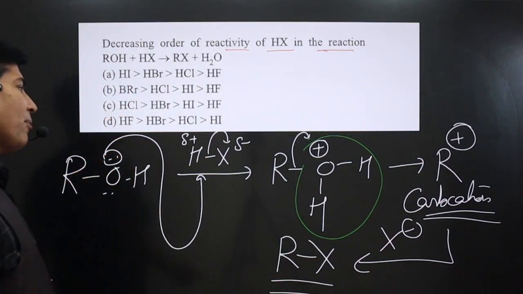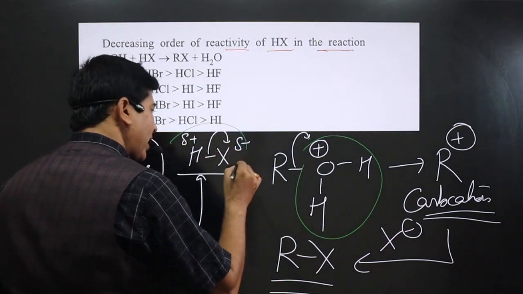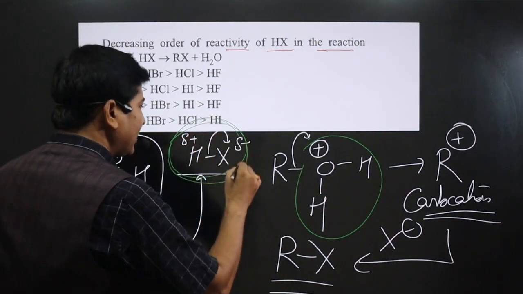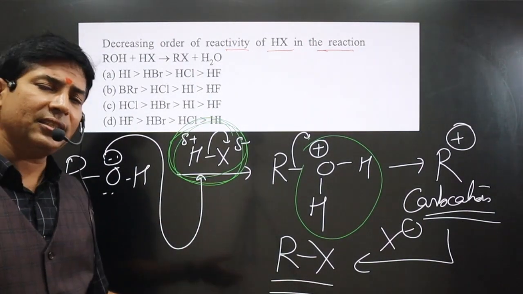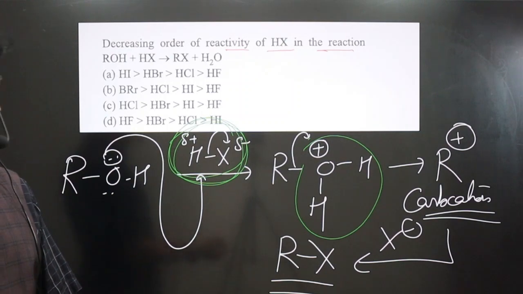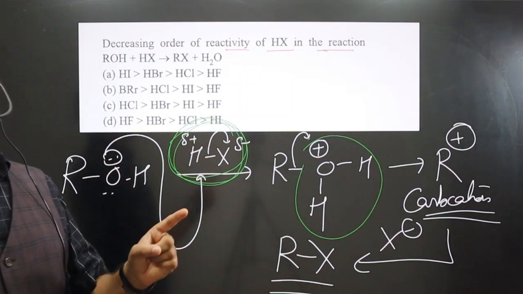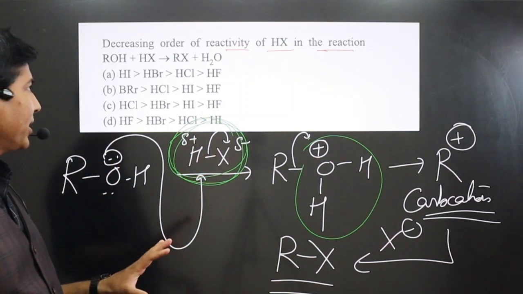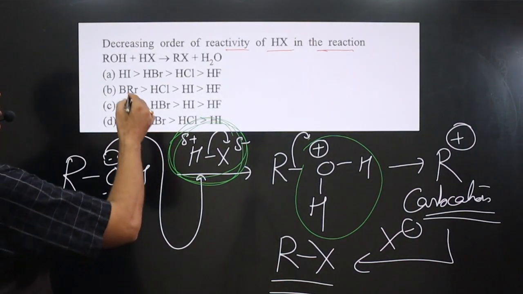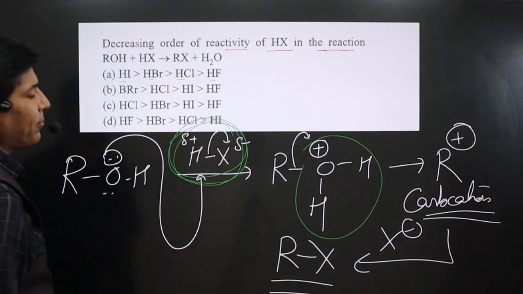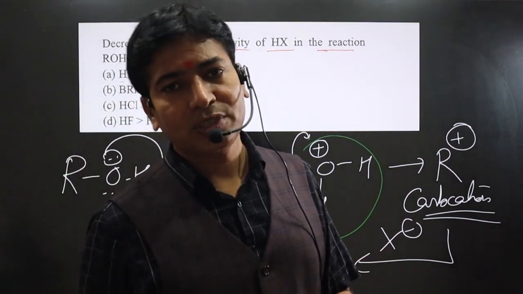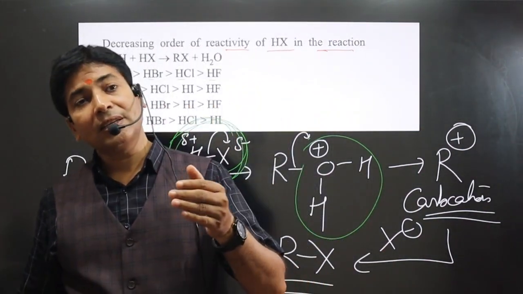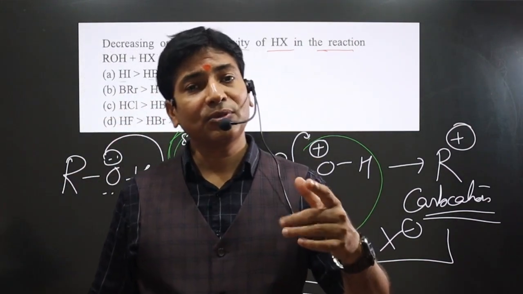And another part: we have a hydrogen halide, which can easily release the H plus ion. Hydrogen halide releases H plus ion very easily, so then it will be increasing the rate of reaction. So pay attention carefully. We have halogen, hydrogen is same. But if we talk about the halogens, as the size of halogens increases, their bond length increases, and hence their reactivity also increases.